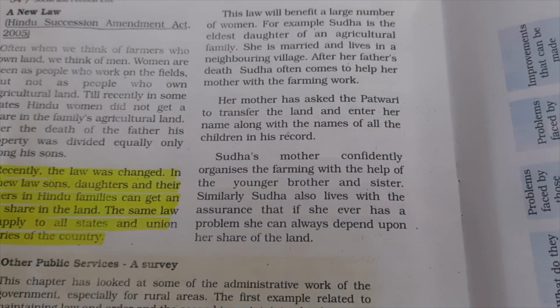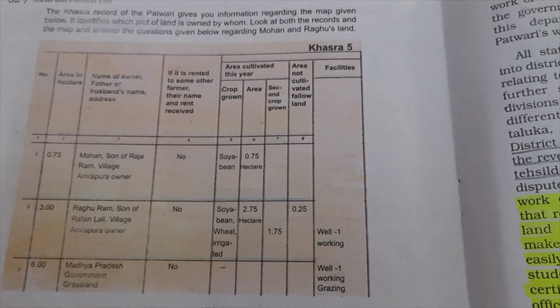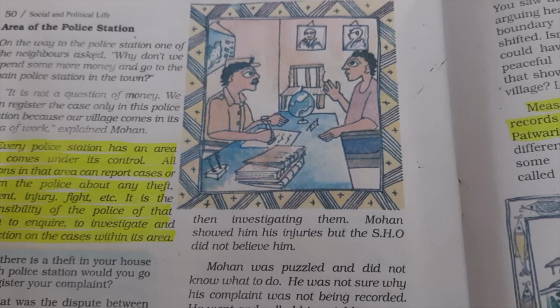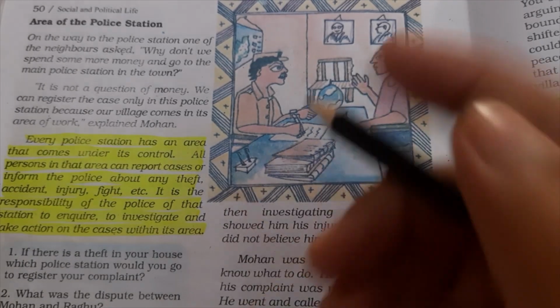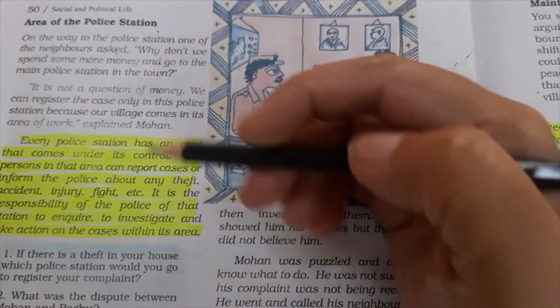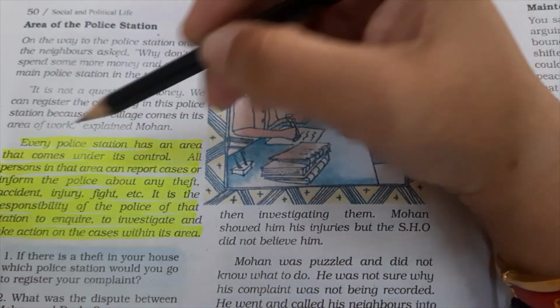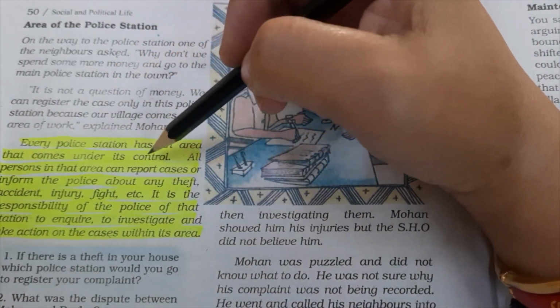It is on page number 50. As you can see here, every police station has an area that comes under its control.